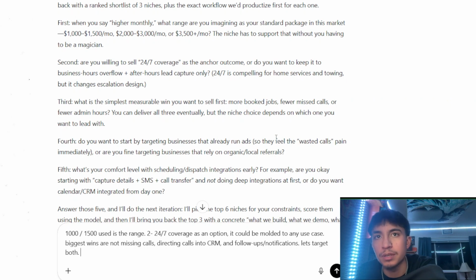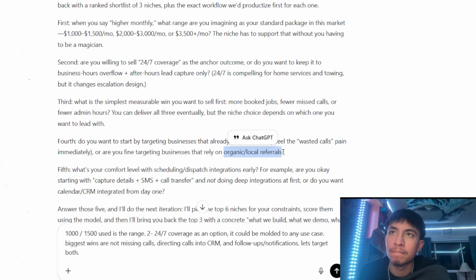Yes, we're super busy. Okay, how's your phone? Very, very busy. That's when you get an understanding of where they're at with their business. You wouldn't want to just focus on people running ads; you're cutting yourself short. We're going to focus on both, because in both situations calls are coming in regardless, and whether they run ads or not, they're experiencing the exact same issue if nobody's picking up that phone. So that would be both.